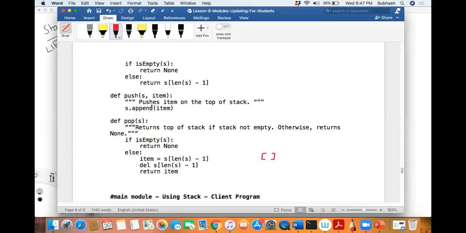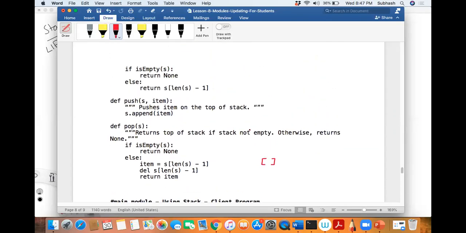Now I'll come here and enter into this push. So what will I say? S dot append item, correct? So where will it get appended? At the 0th position. Yes or no? So here it will get appended. This is the list which was empty. Now I'm appending 1, so it will become 1, correct?